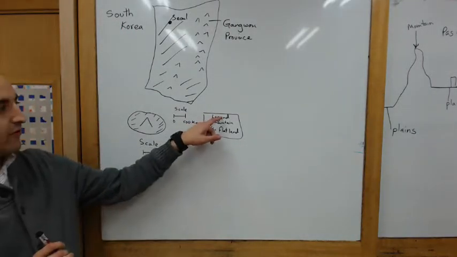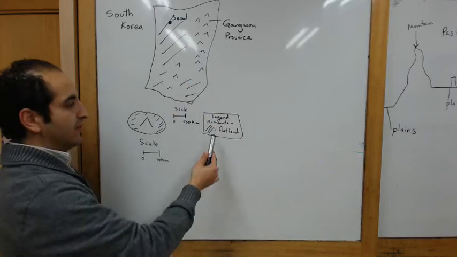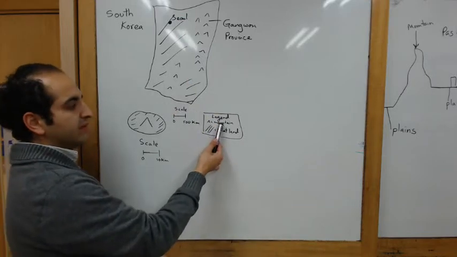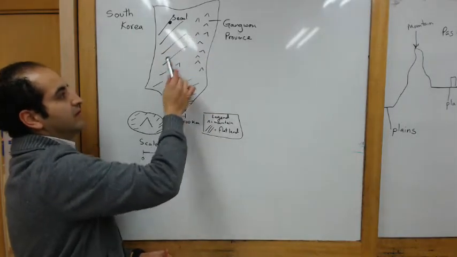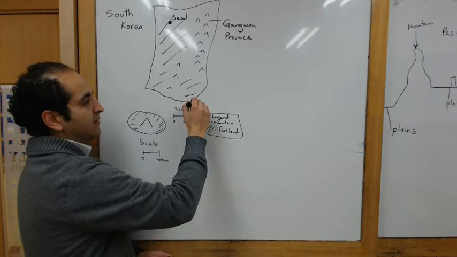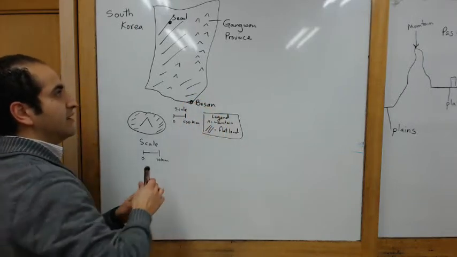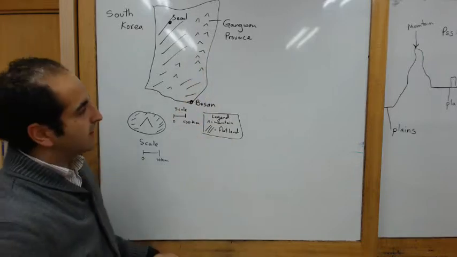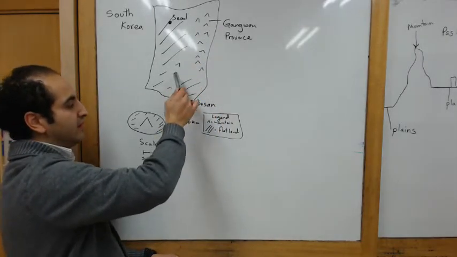So here I have a legend. Legend means it tells you what these symbols mean on my map. This little arrow symbol means mountain. These lines mean it's flatland. So around Seoul, on this side, and near Busan over here, it's flatland. But here near Gangwon province, if you've ever driven there, it's very mountainous. So it's here in the middle.